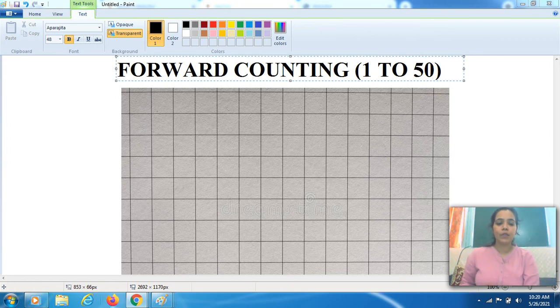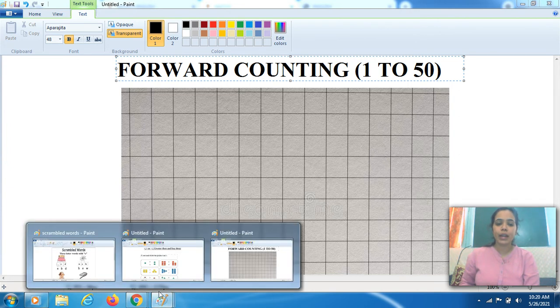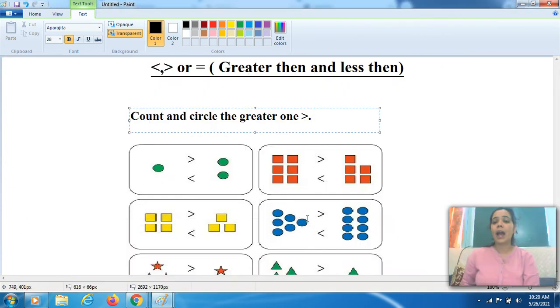Now we will come to the next concept which we will do today, greater than and less than. Today also we are revising two concepts. One is forward counting and the second one is greater than and less than. Both of the concepts are very easy.